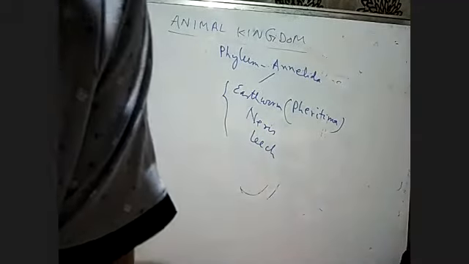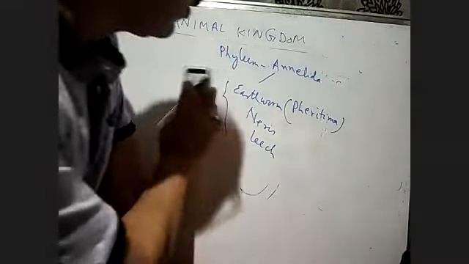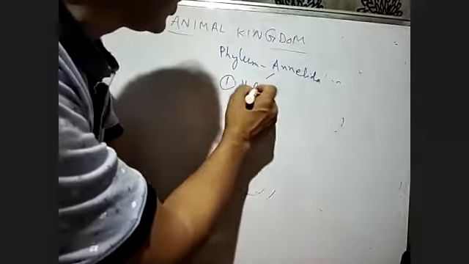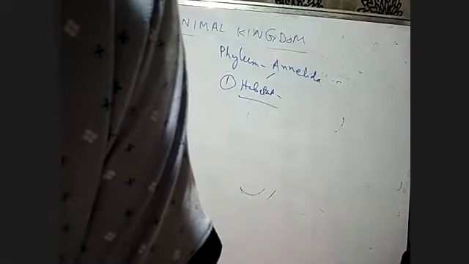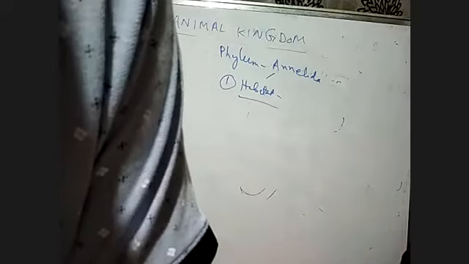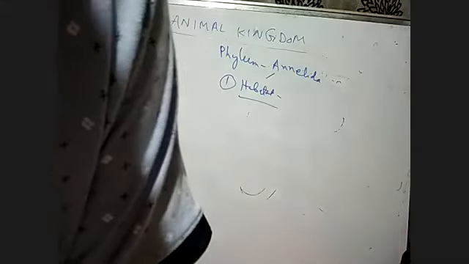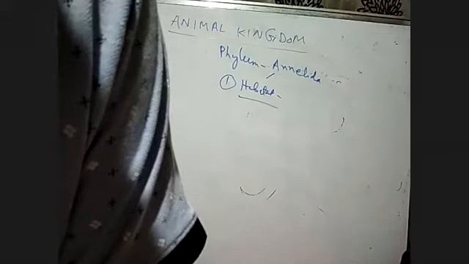First of all, as usual, we have to study any phylum in different sections. First we study the habitat: where do they live? All annelids may be aquatic, marine and freshwater, or terrestrial. They are free living, and sometimes parasitic, just like the leech. This is about their habitat.